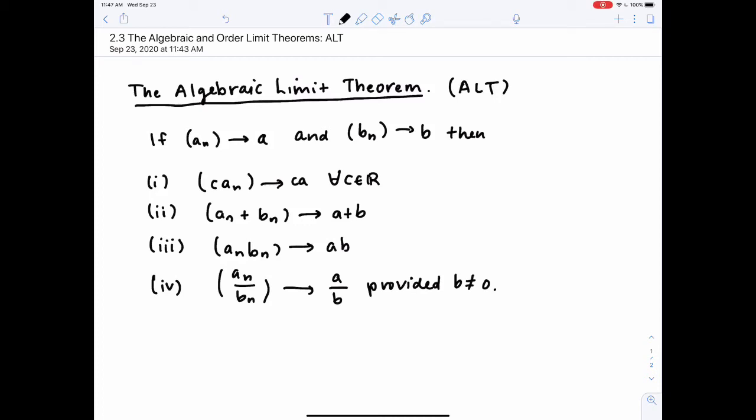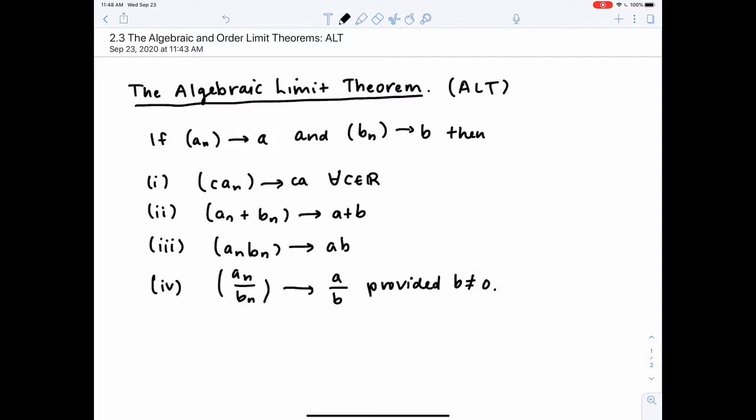So this video introduces the algebraic limit theorem, which technically we already saw in our Zoom activity the other day. This theorem is abbreviated ALT, and it just tells us about what happens when you put convergent sequences together arithmetically. What can you expect happens with their limits?